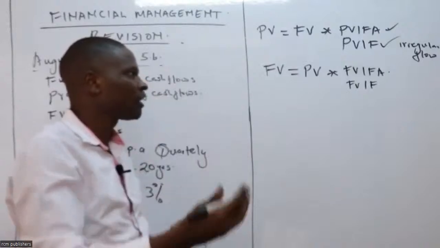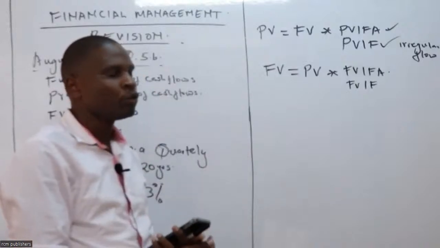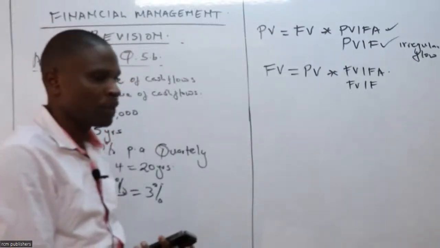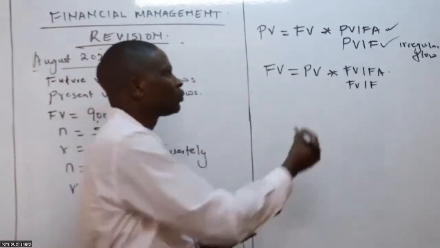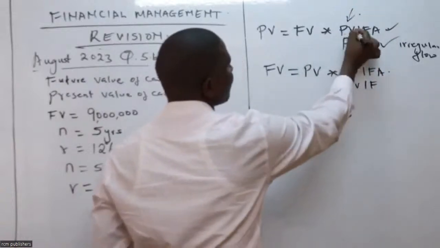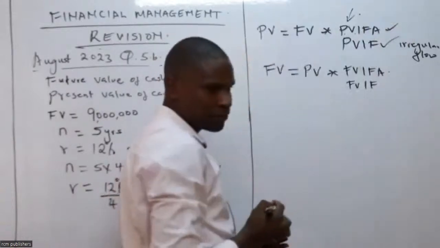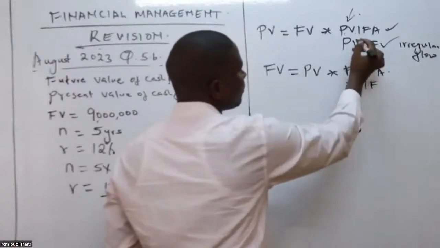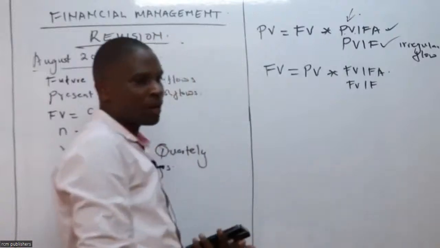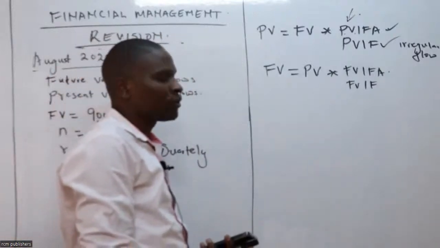Do we want to determine the future value of cash flow? Or the present value? When we were looking at the present value, we used present value interest factor of annuity, then present value interest factor. Here we have future value interest factor of annuity, and then future value interest factor.